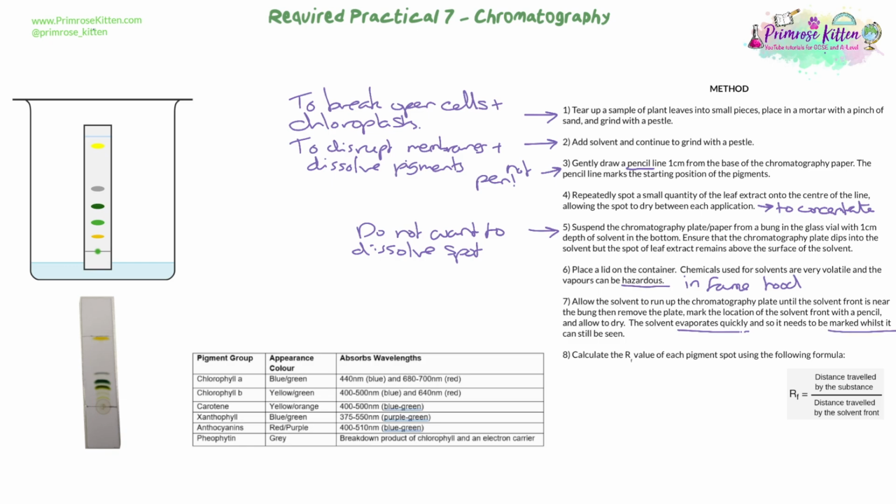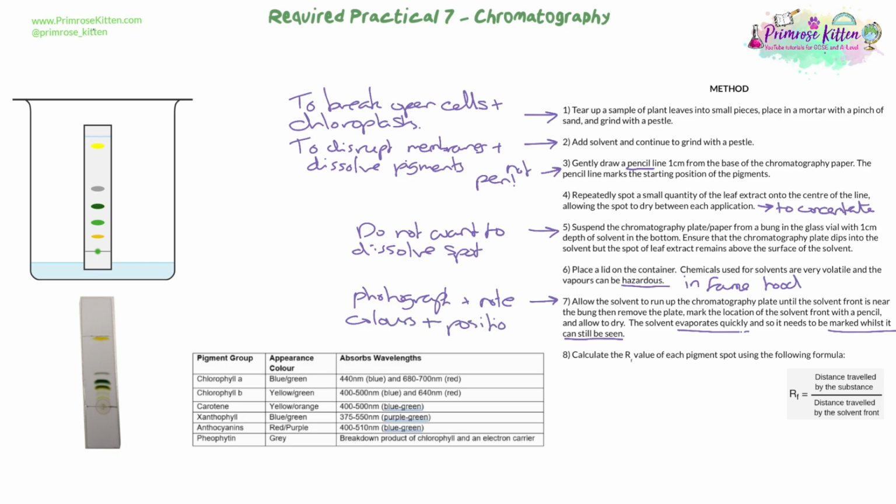Then you're going to leave it to run up, but just before the solvent reaches the end of the paper, when you can still see a gap, you're going to draw a pencil line across the top. Again, because once you take it out and you leave it to dry, that solvent's going to evaporate and you're not going to be able to see where it travelled, and we need to know the distance the solvent travelled to calculate our RF value.